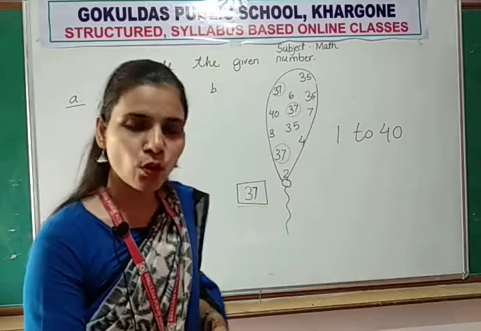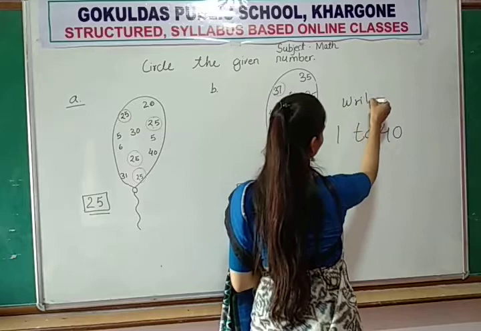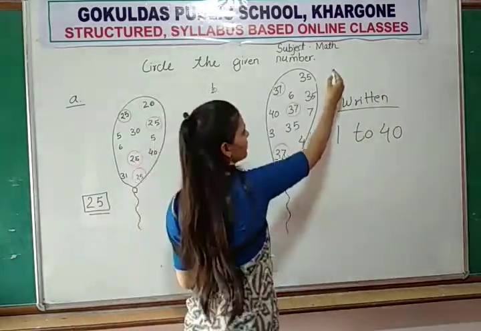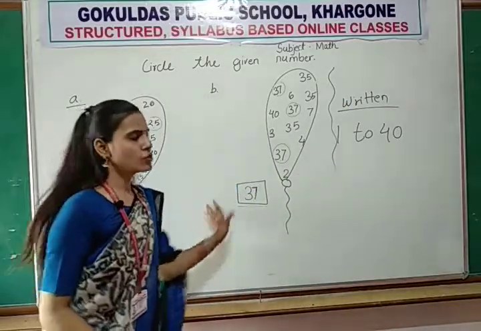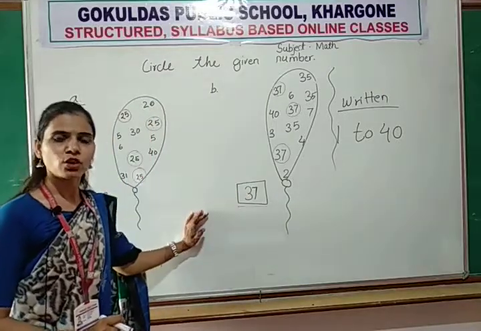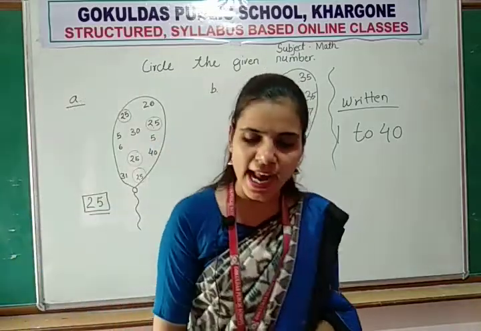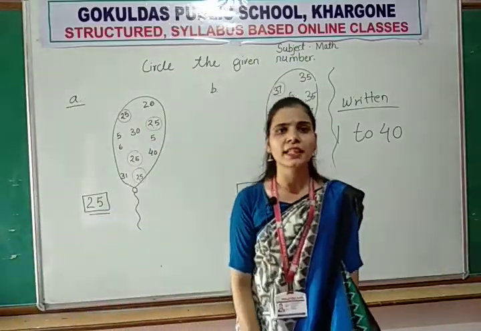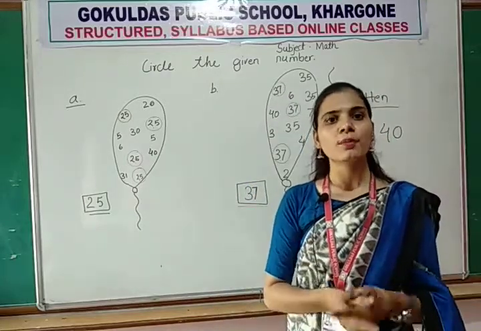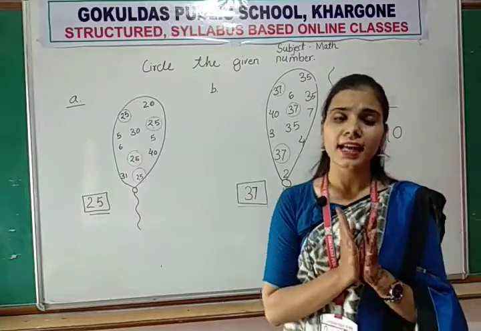So the lecture is over. In this period, you write numbers from 1 to 40. And this is your oral activity. So first you learn all the numbers, then you apply this activity at your home. Okay? So this lecture is over. If you have any doubt, you tell me, send me the message, and I will solve all your problems. Okay? And do your homework and classwork also.